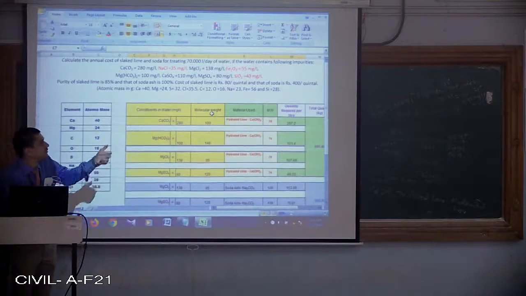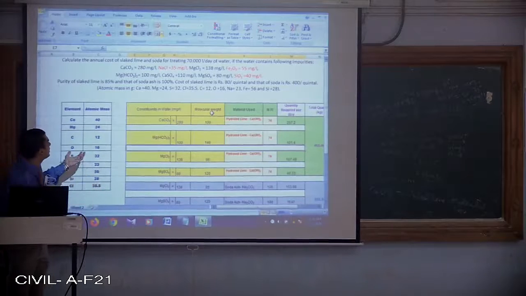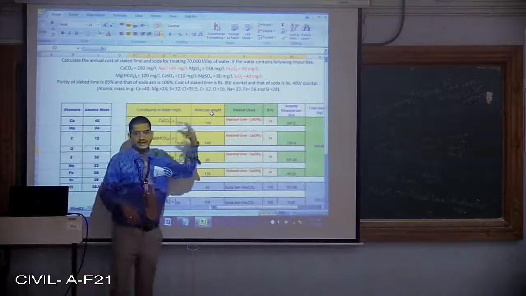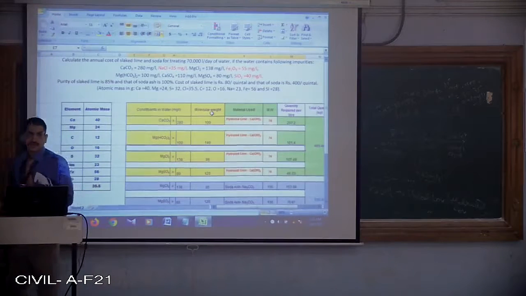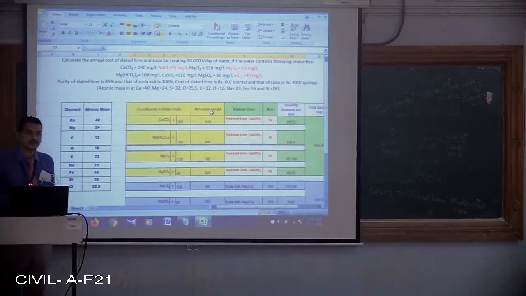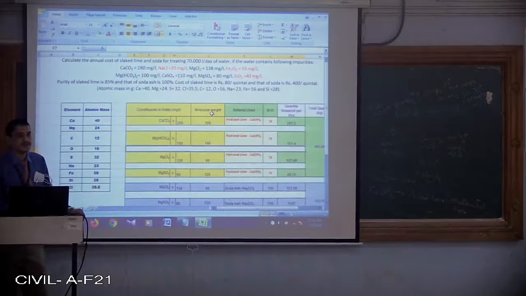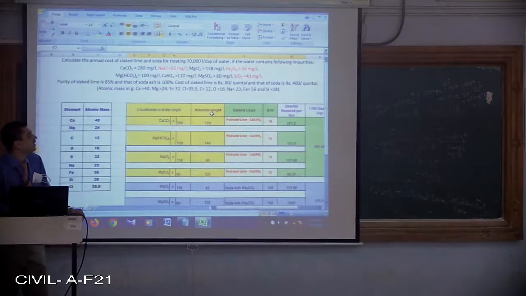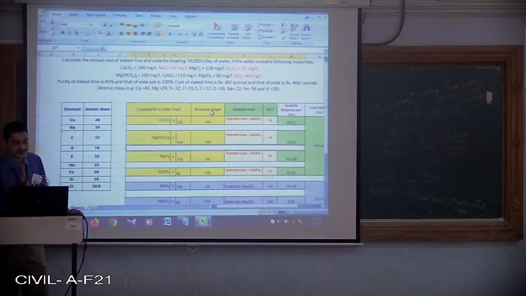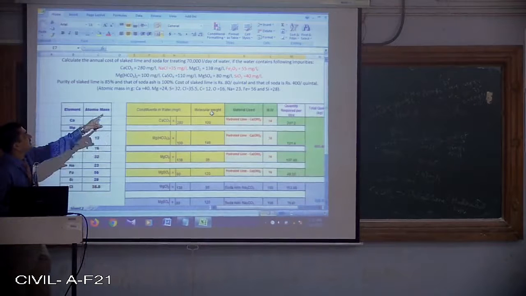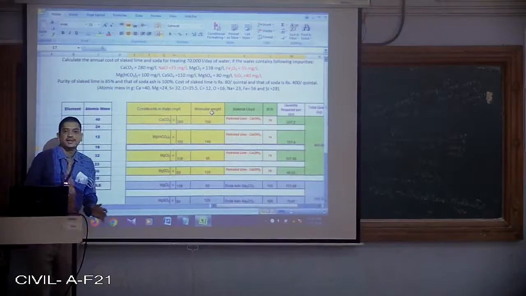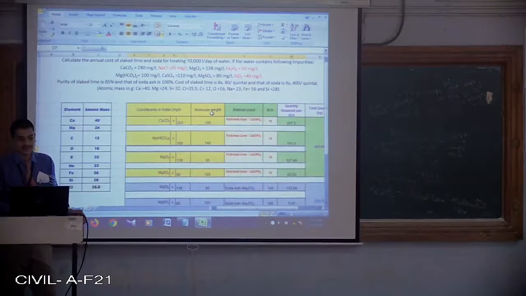Then only you can go for the solution. If you know molecular weight, atomic mass, and concentration, don't directly start with the solution. Which material has to be removed and which material is actually removed by addition of lime and soda ash, you need to understand. In the present problem, NaCl, Fe2O3 and SiO2 won't be removed by lime and soda ash.